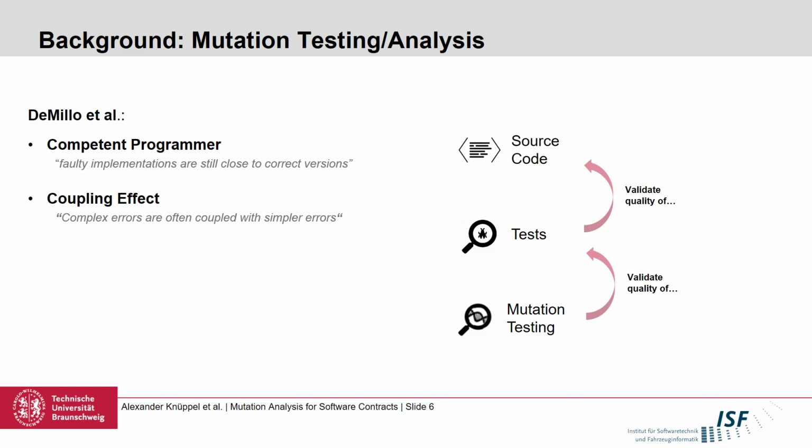Essentially, mutation testing is based on two famous hypotheses formulated by DeMillo et al., which are the competent programmer hypothesis and the coupling effect. The first one states that faulty implementations are oftentimes very close to the intended implementation, but maybe some bugs that are actually easy to fix were introduced. So small modifications of the implementation may get us back to the correct version. The second one, the coupling effect, means that we should concentrate on fixing simpler errors first. Again, mistakes that are not so far from the correct version, as they are present anyway, even if there are more severe mistakes.